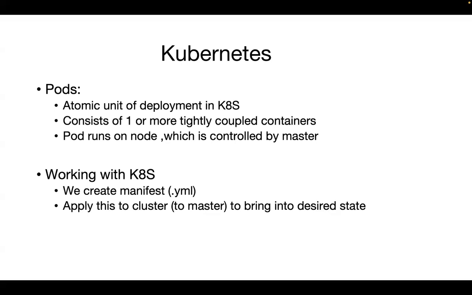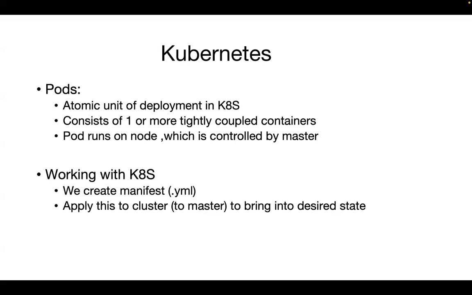But in Kubernetes, containers are created inside a pod. The pod is created inside the node, and a node is nothing but an EC2 instance. So inside EC2 we have a pod, and inside the pod we have a container. Basically, a pod is like a chocolate cover. If the chocolate is the container, the chocolate cover is the pod.